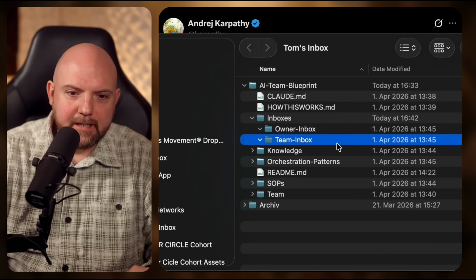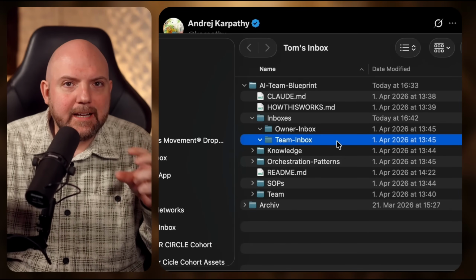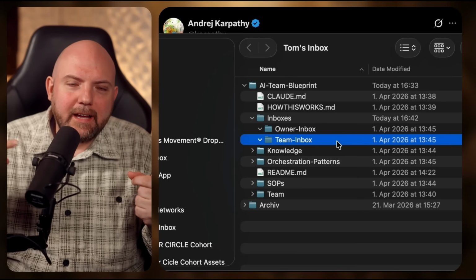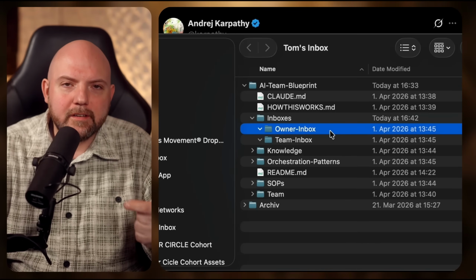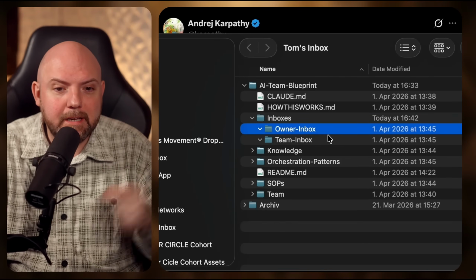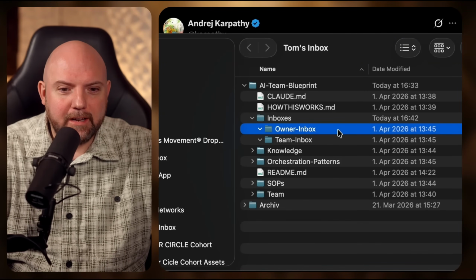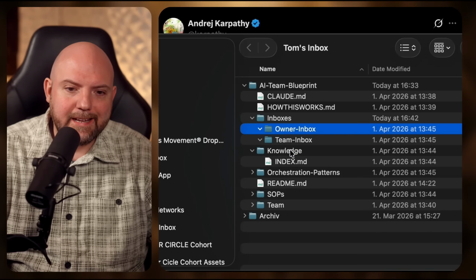Well, this is the team's inbox. So if I have anything I want to share with my AI team, I move it in there. And if there's anything that my AI team has generated and created for me, it moves into the owner's inbox for me to review, which doesn't mean it stays there, because once I approve whatever was generated, I will then say, well, digest or store it inside the knowledge.